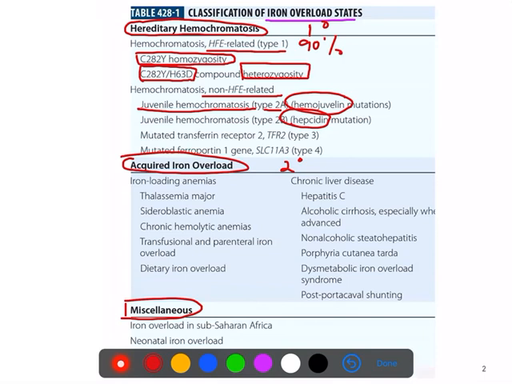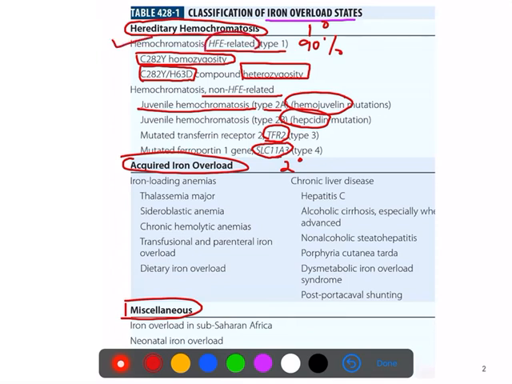Also there is TFR2 mutation and SLC11A3 mutation you see in hereditary hemochromatosis. So you have to remember these genes. This is HFE related and non-HFE related. In HFE related it is C282Y, I repeat C282Y, and C282Y plus H63D compound heterozygosity mutations. This is most important, that is HFE related.